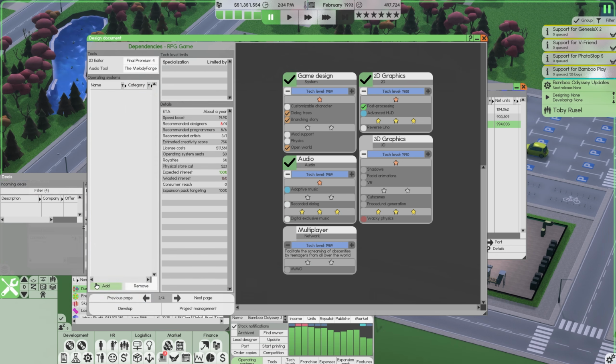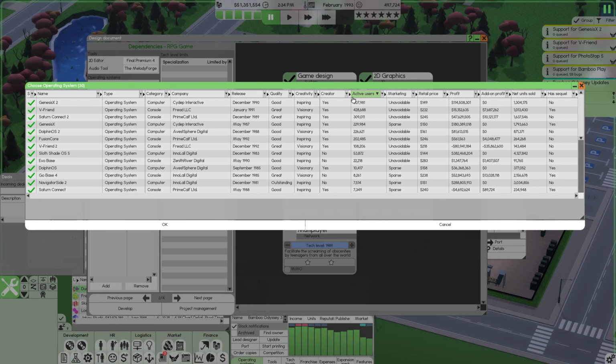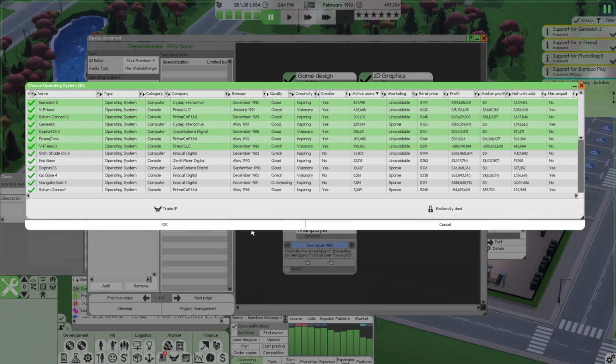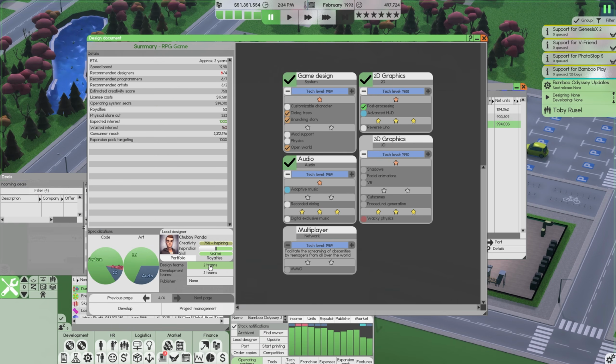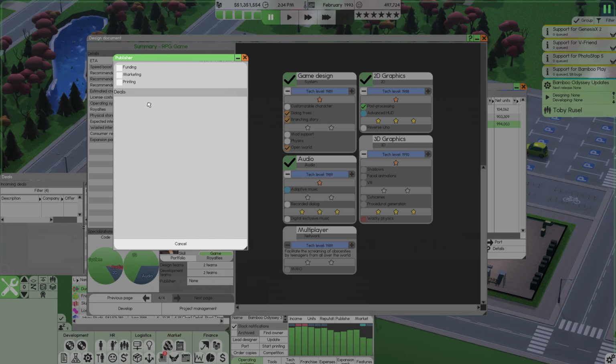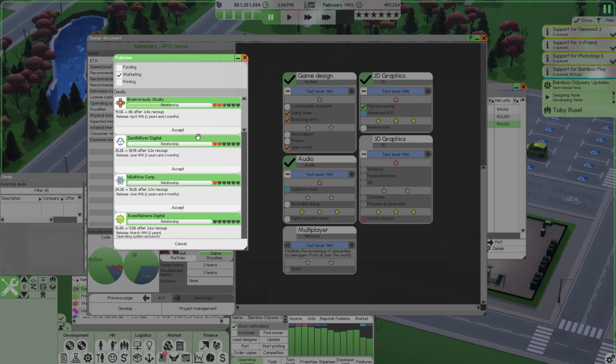So we'll go back to the previous page, go ahead and add any operating systems with over 100,000, which is going to be a bunch of them. Next page, design and development teams are still both of those teams, and we are going to, of course, choose ourselves a marketing publisher. We have two options, really. We can do these guys for 19.5% down to 8, which is absolutely fantastic. They're going to give us 2 years and 2 months to get that done. And I think that's what we're going to do.